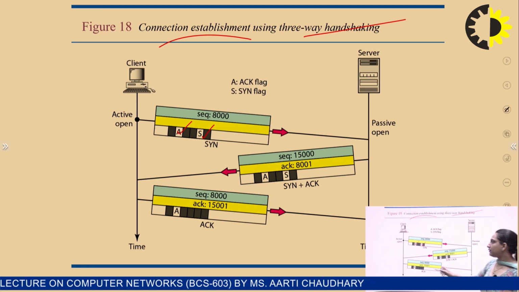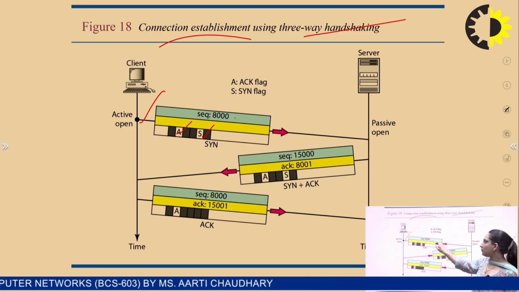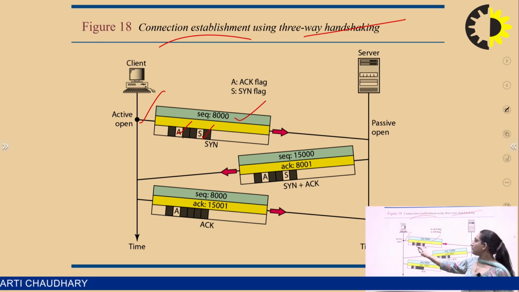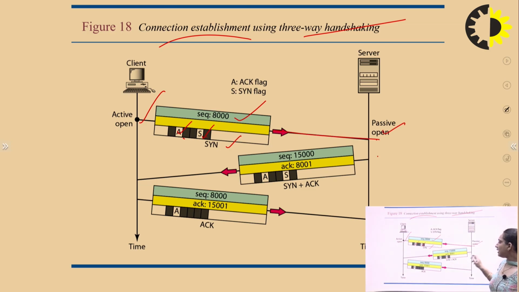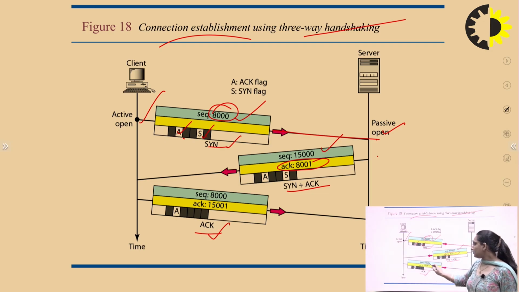So we will say there is an active connection from the client side. We have a sequence number of 8,000, a randomly selected number. Then we send the S synchronous bit. This is a passive connection. Then when sequence number 8,000 is received, we will have an acknowledgement of 8,001 from the receiver side to the sender side. The receiver starts its own sequence number at 15,000, with the synchronous bit and acknowledgement bit set. We are not sending any data with it.